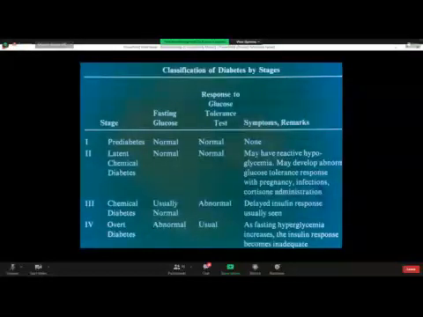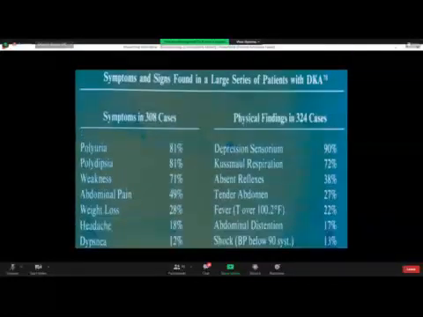And then the fourth stage is the overt diabetic: fasting glucose is abnormal, and the response to the glucose tolerance test is abnormal, as usual for a diabetic patient. As fasting hyperglycemia increases, the insulin response becomes inadequate.